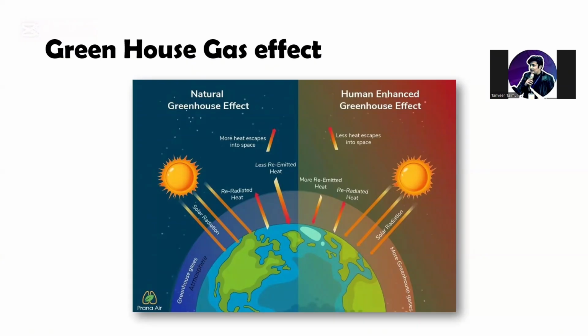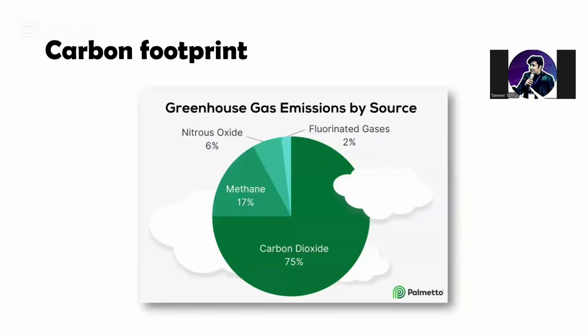So the greenhouse gas effect is the main cause of global warming, due to which climate change is occurring. For that, we have to understand the greenhouse gases. Carbon footprint. The most important thing on which today's research is based: what is carbon footprint? Carbon footprint is the total amount of greenhouse gases that an individual is emitting by his or her activities in the environment, which leads to the greenhouse effect and causes climate change. For our case study, we have selected these three: carbon dioxide, methane, and nitrous oxide.